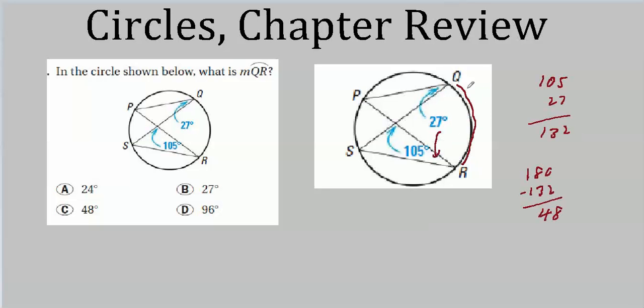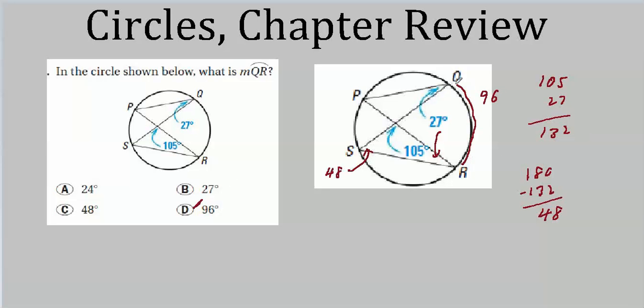So this is 27 degrees and this is 105. We add them up and get 132. The angles in the triangle have to add up to 180. So if we subtract 132 from 180, that'll tell us what this angle is. And this angle turns out to be 48. And this is half the measure of this arc, which means the arc must be, what, 96? 2 times 48? And that would be D.